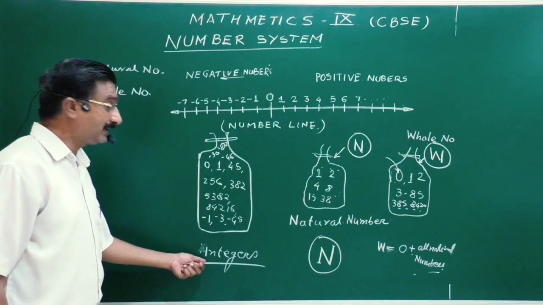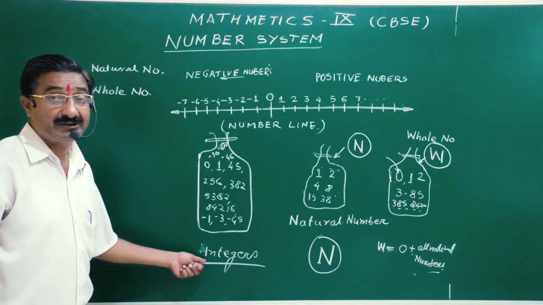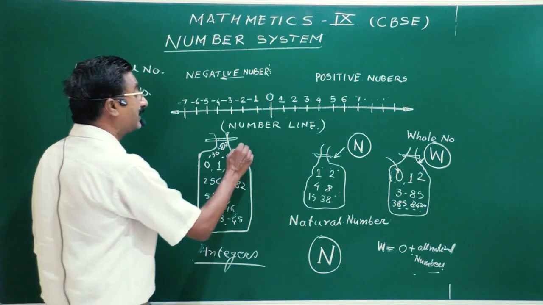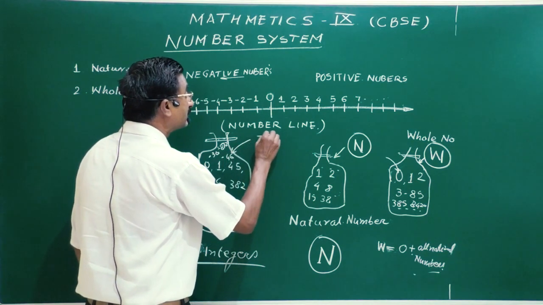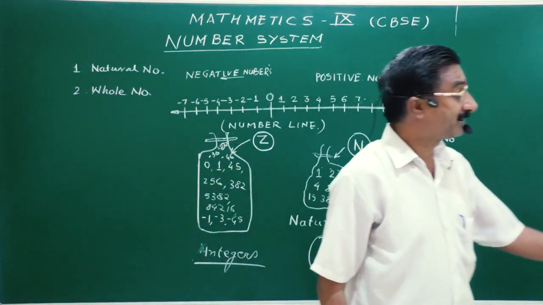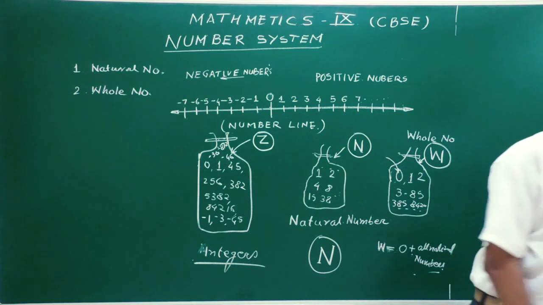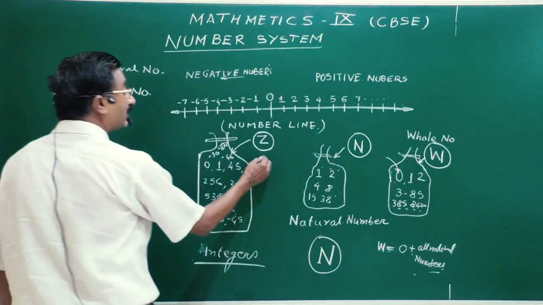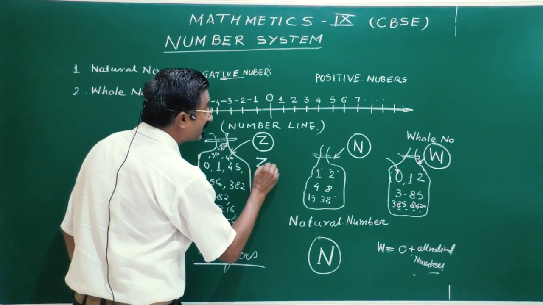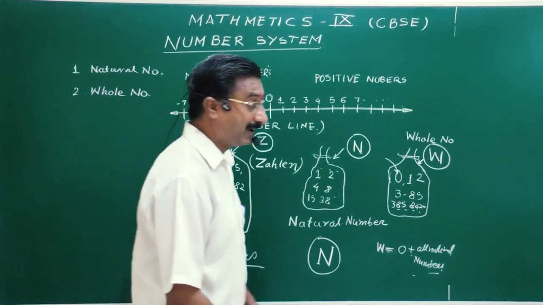But for integers, you may be thinking that we can denote them by I. But here it is not denoted by I, it is denoted by Z. Now, you would definitely like to know why this is indicated by Z. Z comes from the word Zahlen, Z-A-H-L-E-N.